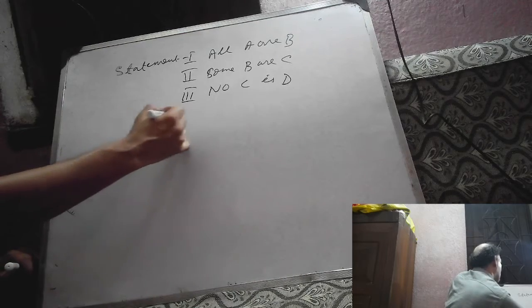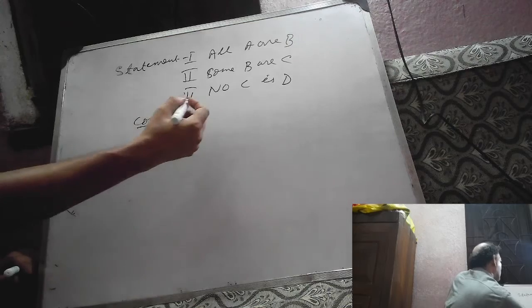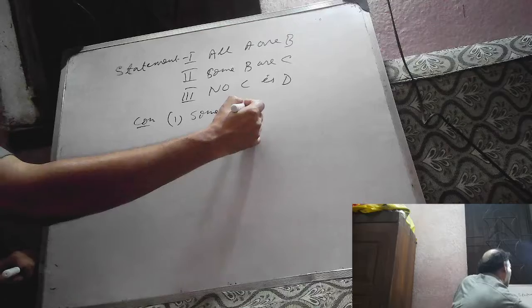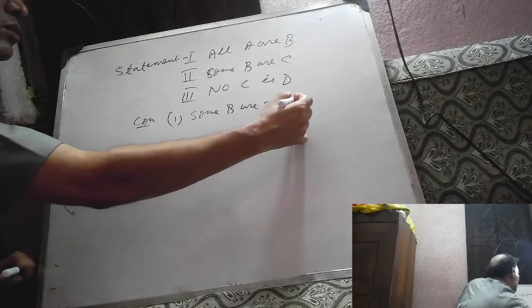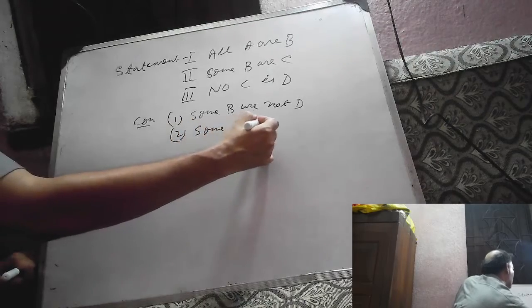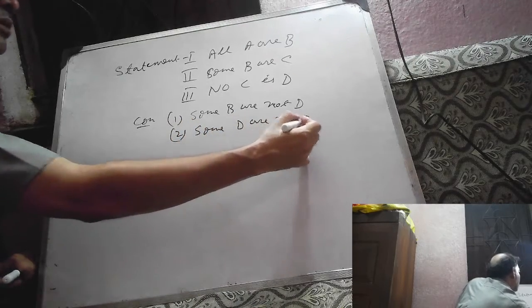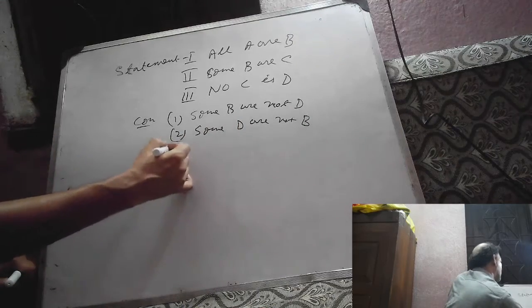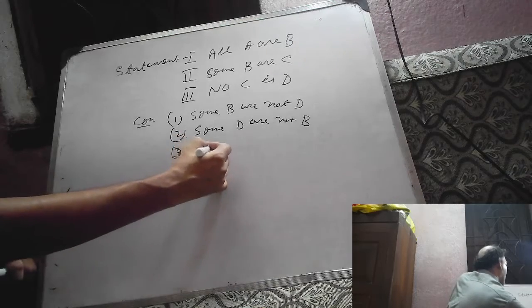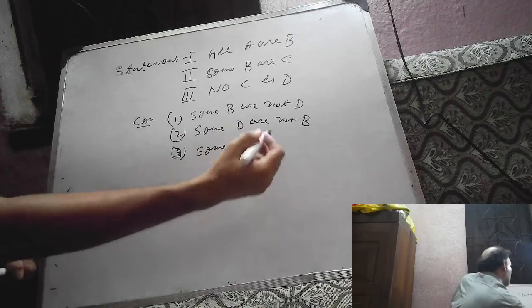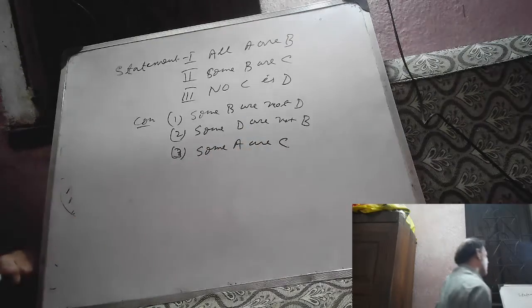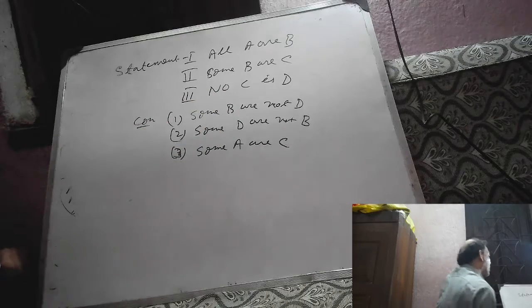Conclusion 1, some B are not D. Conclusion 2, some D are not B. Conclusion 3, some A are C. First, some B are not D.